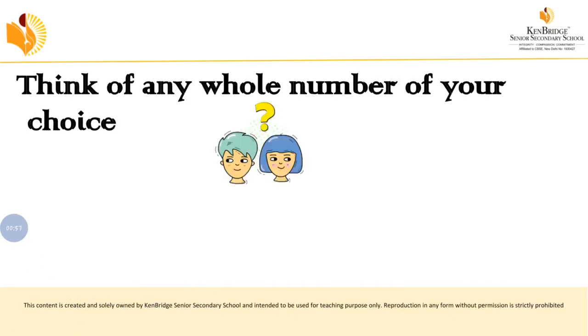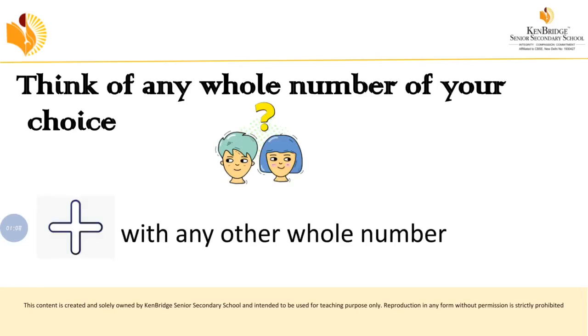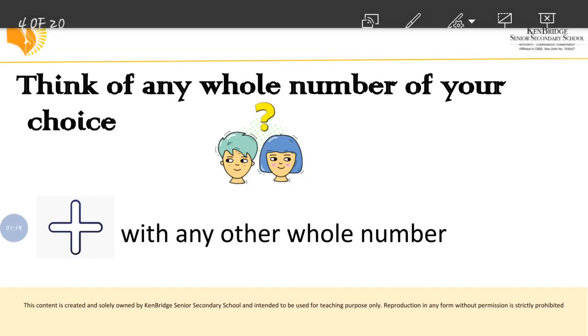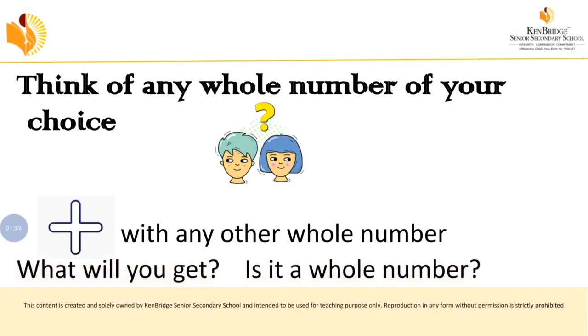I hope you all think about a number. It should be a whole number, okay? Now what you're going to do is add another whole number to it. Have you all done? Now, what will you get? What is your answer? Is it a whole number? Yes, definitely you will get a whole number, because whenever two whole numbers are added together, the result will be a whole number.